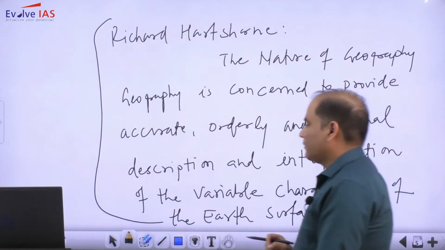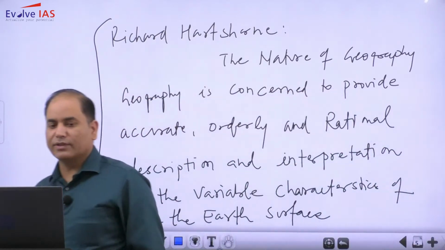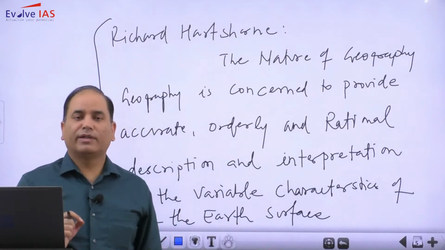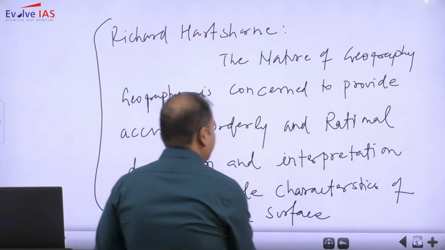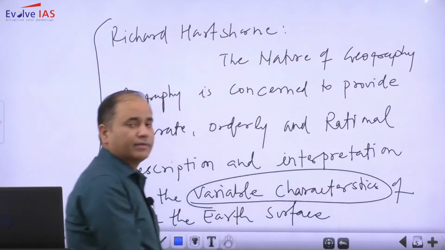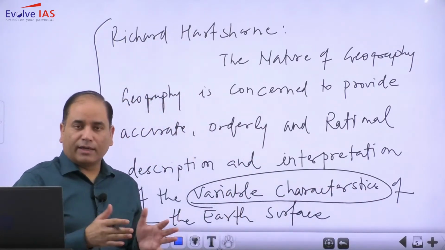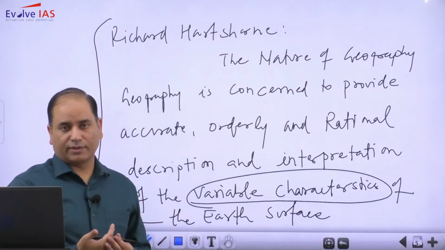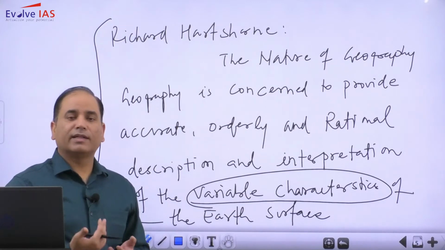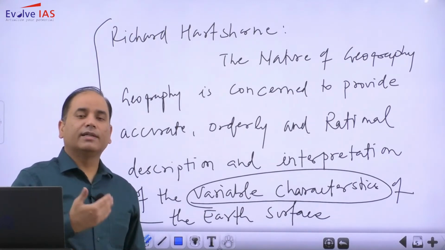So in Richard Hartshorne's definition, one of the very important key points is that he is talking about the variable characteristics of the Earth's surface. Before Hartshorne, everyone was saying that geography is the study of the Earth's surface.